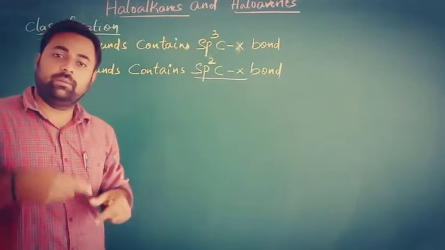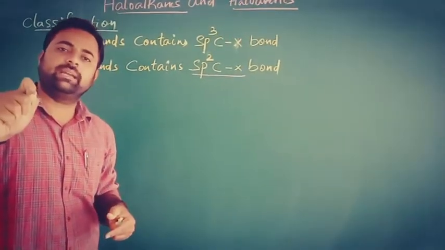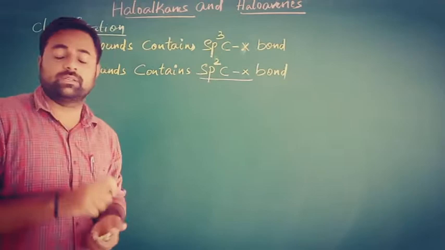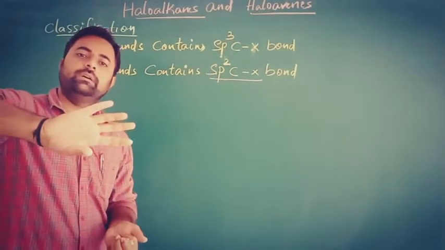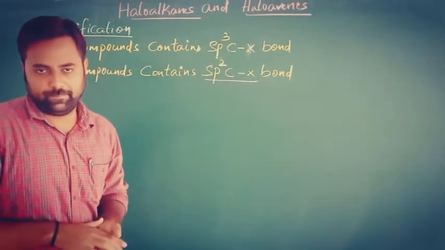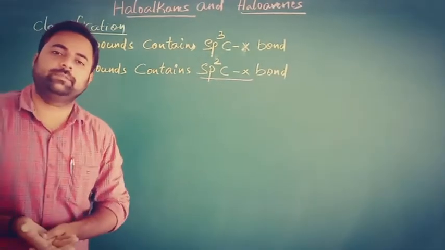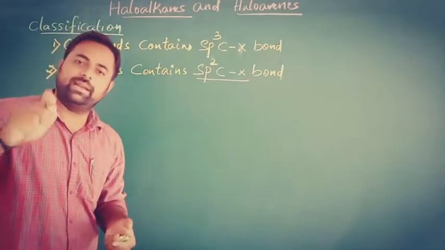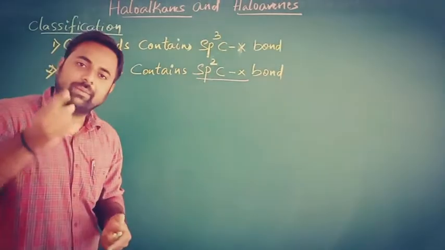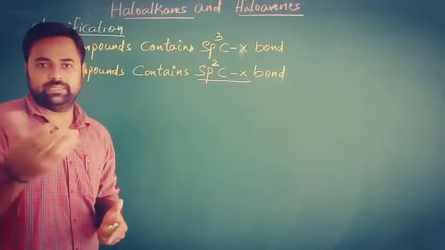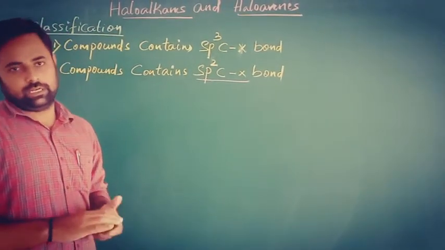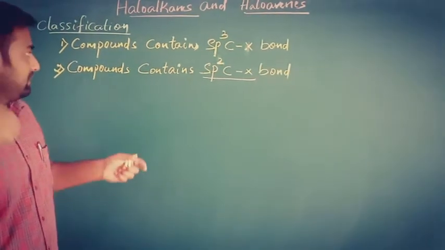Allylic halides are the compounds in which the halogen is directly bonded to an sp3 hybridized carbon atom next to the carbon-carbon double bond. And benzylic halides are the compounds in which the halogen is directly bonded to an sp3 hybridized carbon atom next to the benzene ring. So those are the concepts we discussed in the last class.